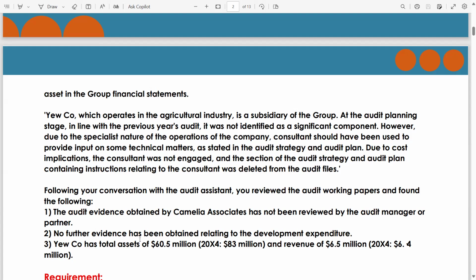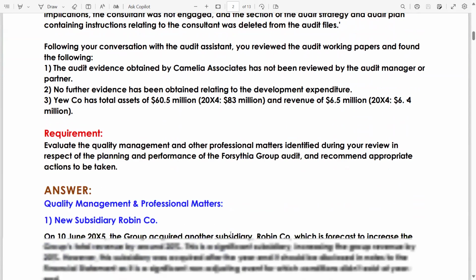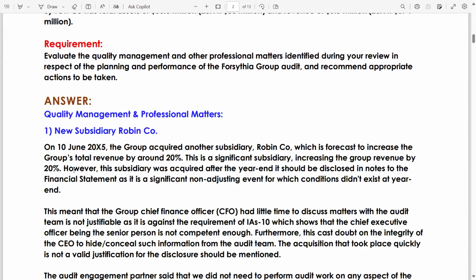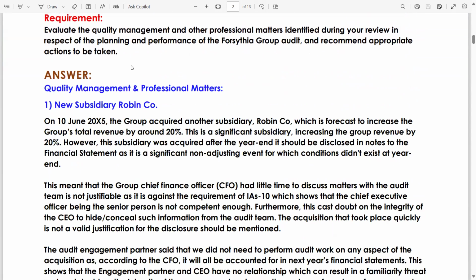No further evidence has been obtained relating to the development expenditure. Again, invalid. We have to obtain the breakup of the expenditure. U company has total assets of 60.5 million and revenue of 6.5 million. Now, solve quality management and professional matters. Your heading, then matter number one.